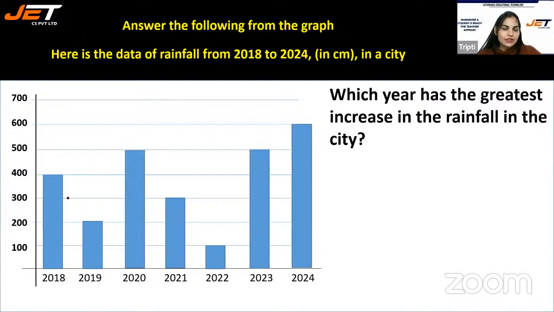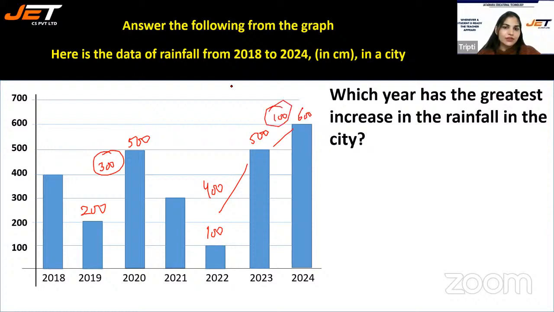The greatest increase. So if I talk about the increase here, 200 and 500, the increase is 300 centimeters. If I talk about the increase here we have 100 and 500 here, the increase is 400 centimeters. If I talk about the increase here, we have 500 here and 600 here. The increase is 100 centimeters here. So I think the greatest one is 400. So which year has the greatest increase in rainfall? That is 2023.